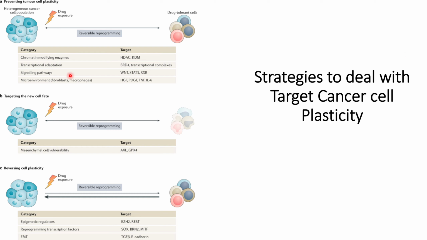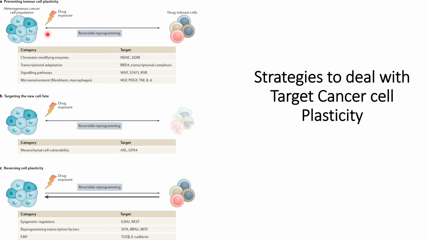In the previous video, we discussed the plasticity of cancer cells. That is, when a heterogeneous population of cancer cells is exposed to a drug, how they can reprogram themselves so that they become drug tolerant. And we discussed different scenarios: if the patients are continuously exposed to the drug, how they become drug tolerant, or if the patients are not exposed to the drug, how the cancer cells modify themselves.